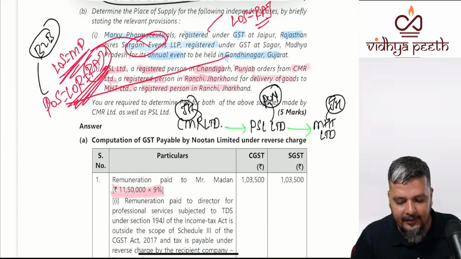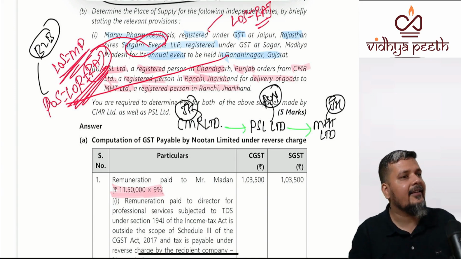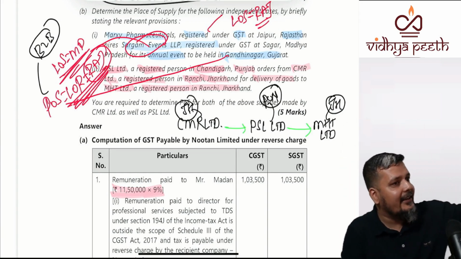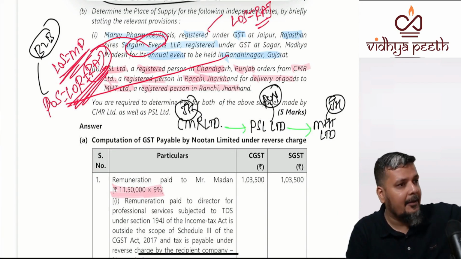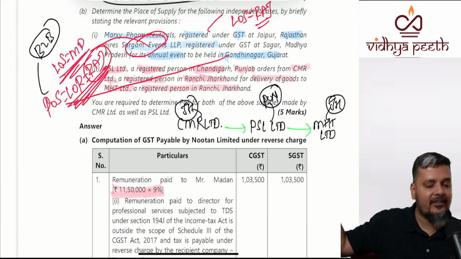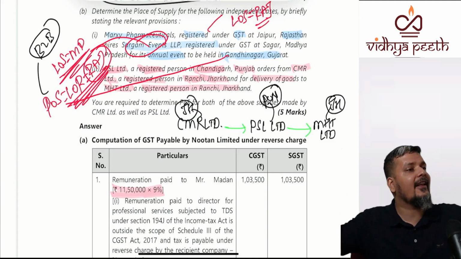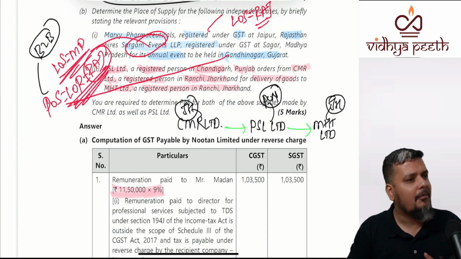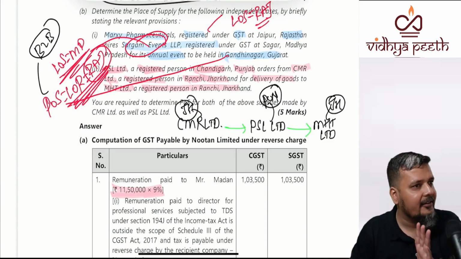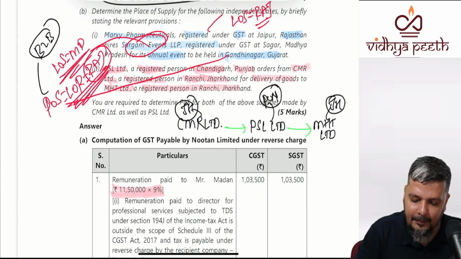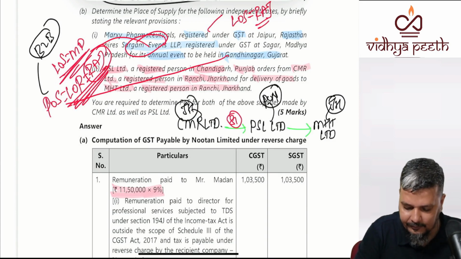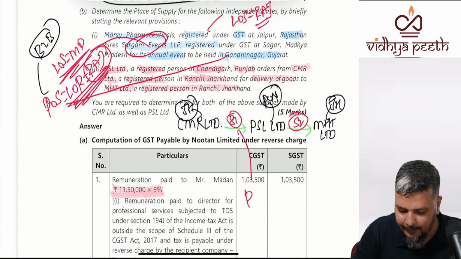When PSL Limited is ordering from CMR, it is telling that, yes, I am your customer, but you don't send the goods to me, you directly send the goods to my customer, MHT Limited, because both are there in Jharkhand. Why send the goods to Punjab? Got that? First, interpret the question, break the question. Be very clear who's the supplier, who's the recipient. What is the place of supply for the first supply?